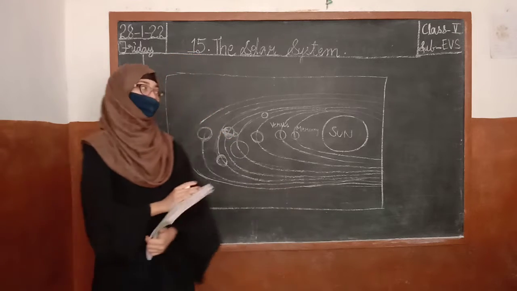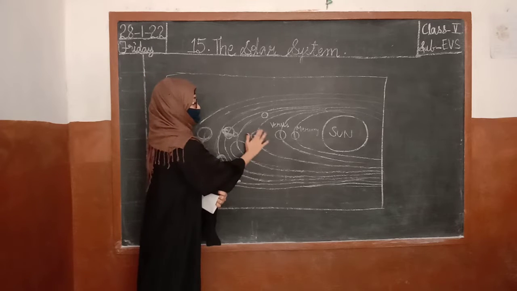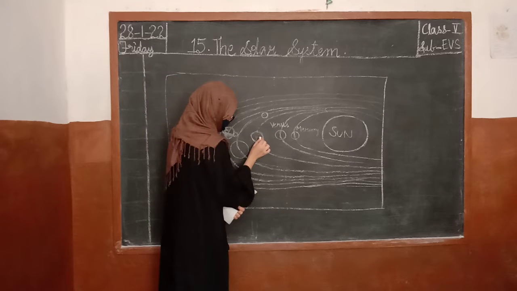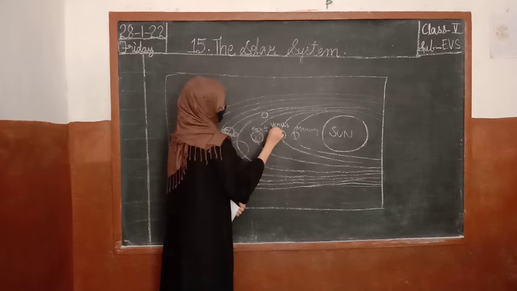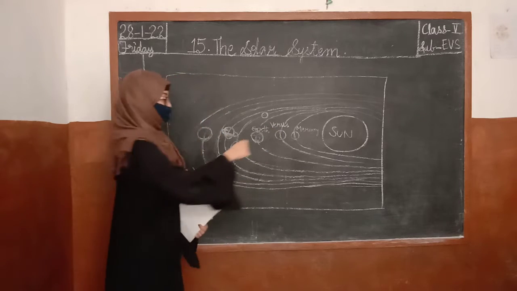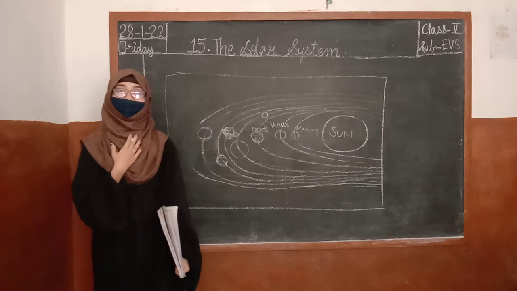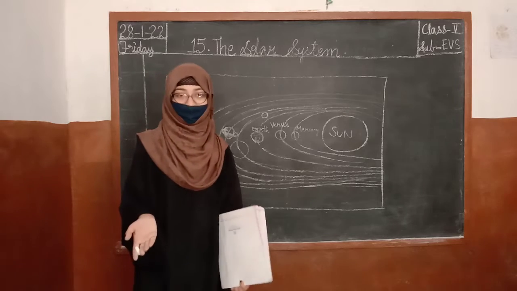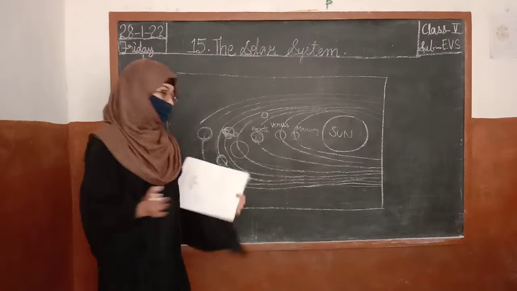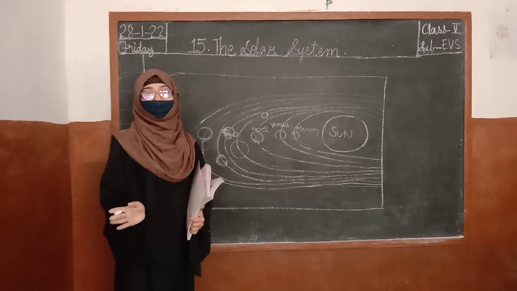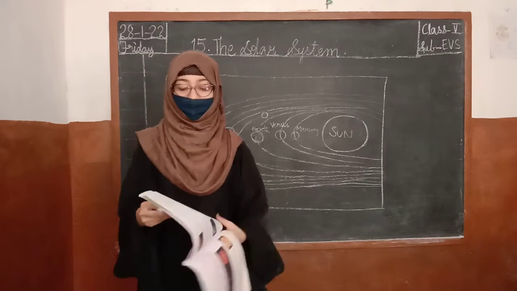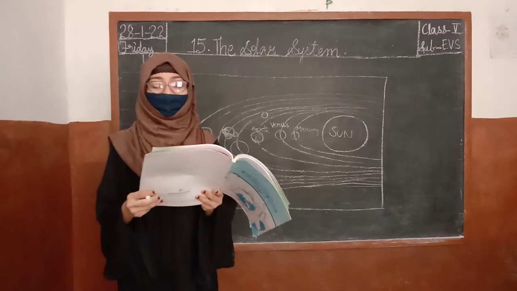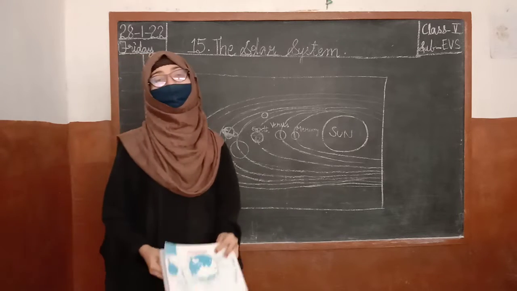Now come to our planet. This is our planet, a colorful planet. Earth. Where are we staying? We are staying in Venus? No. We are staying in Jupiter? No. Our planet is Earth. So let us study about Earth. Earth is our home. It is the only planet in the universe known to support life.